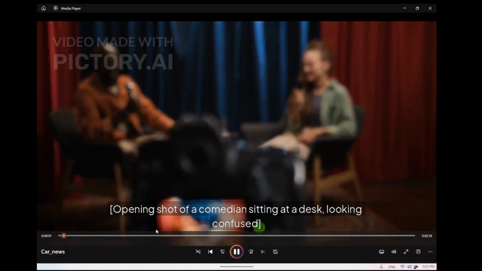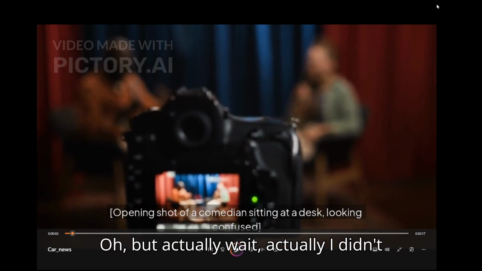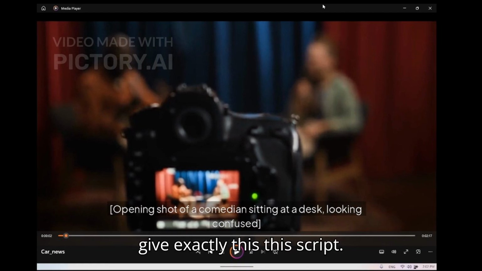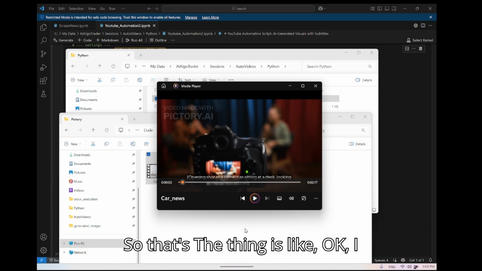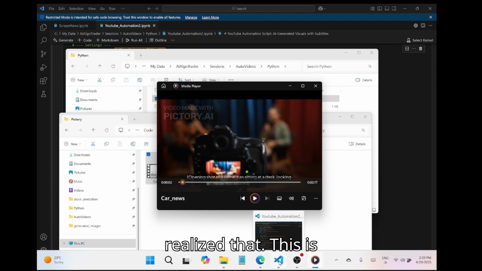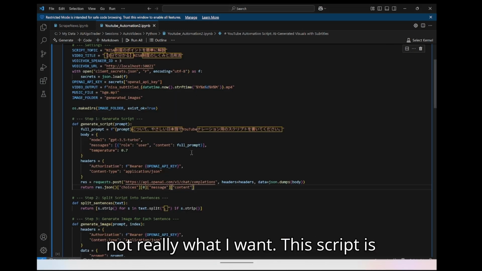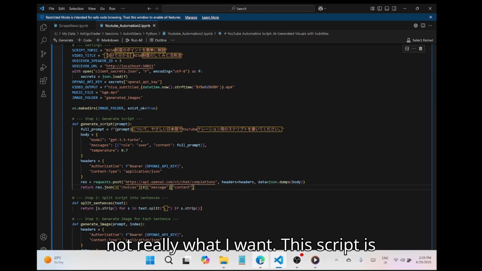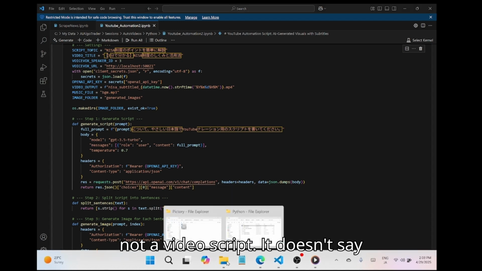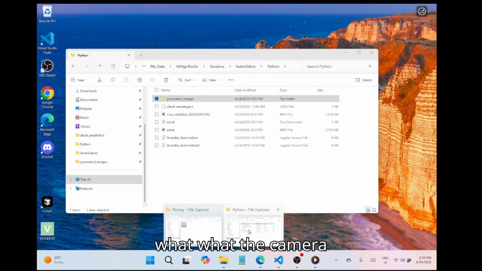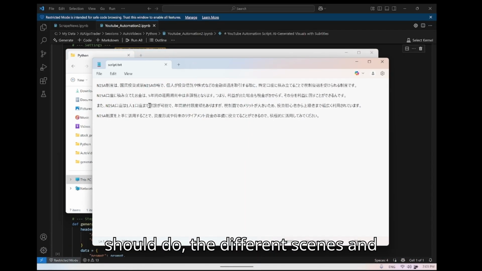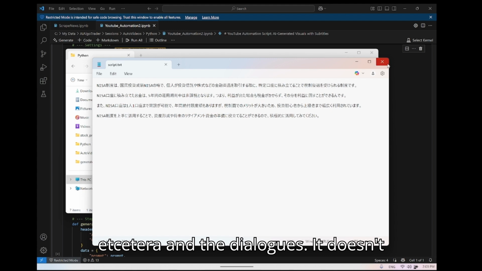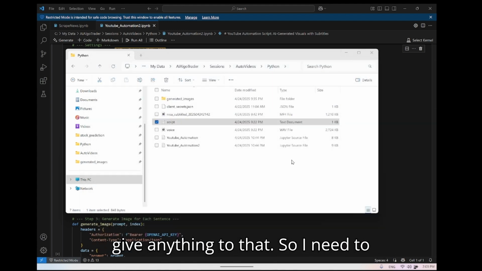Actually, wait, I didn't give exactly this script. I realized that this is not really what I want. This script is not a video script. It doesn't say what the camera should do, what the different scenes are, and the dialogues. It doesn't give anything like that. So I need to convert that.